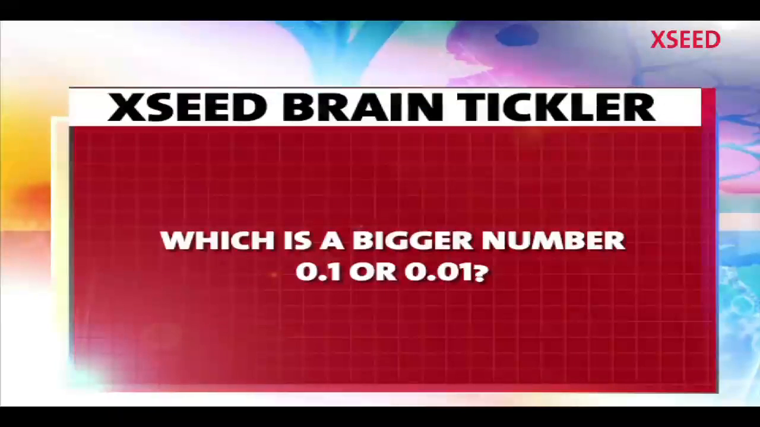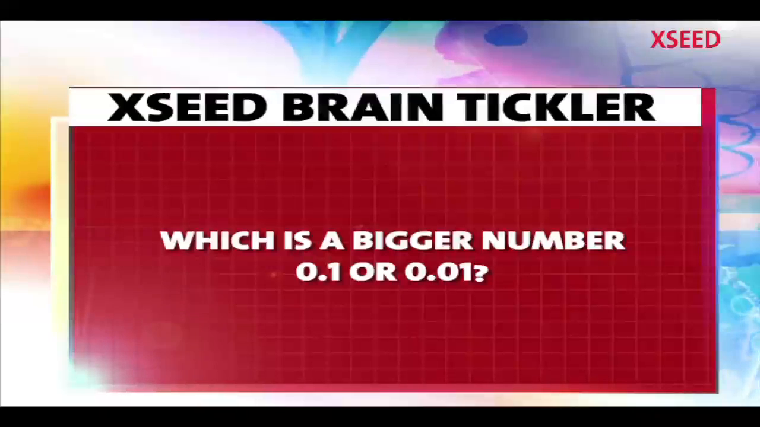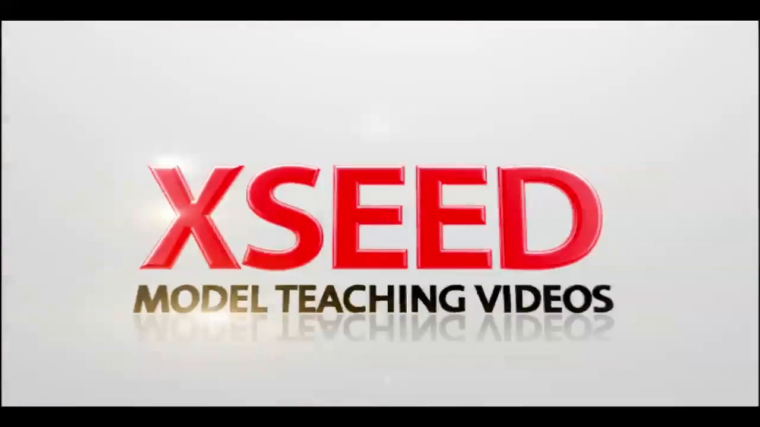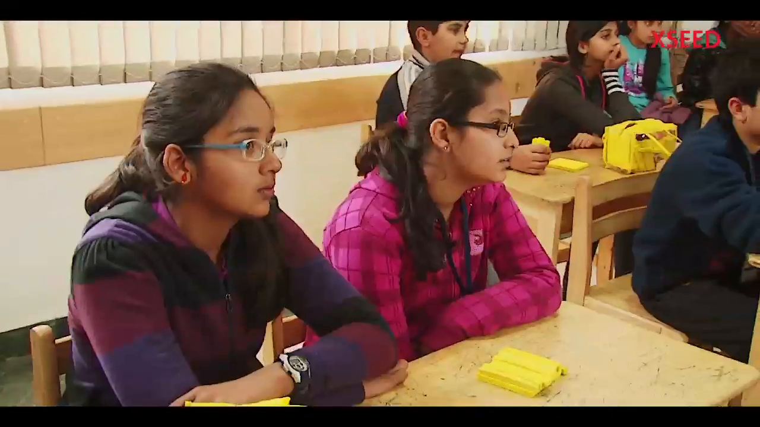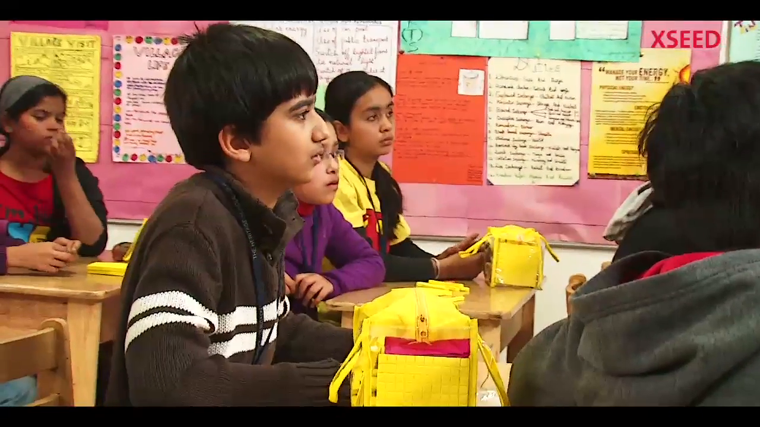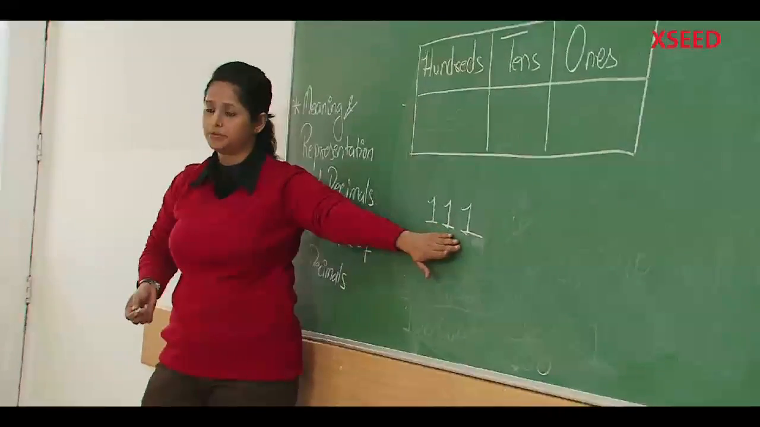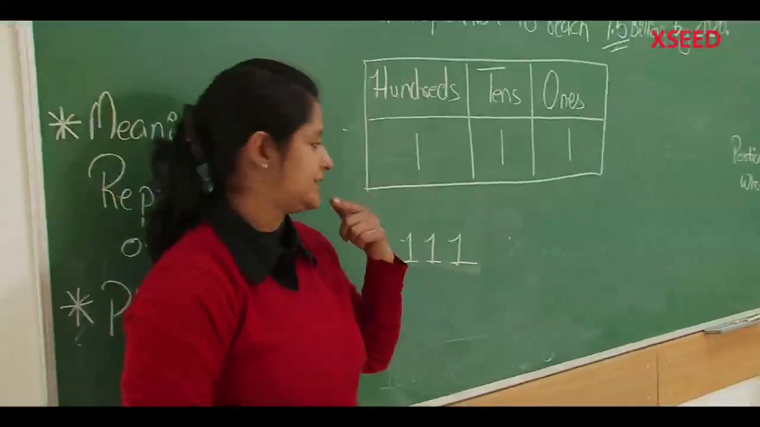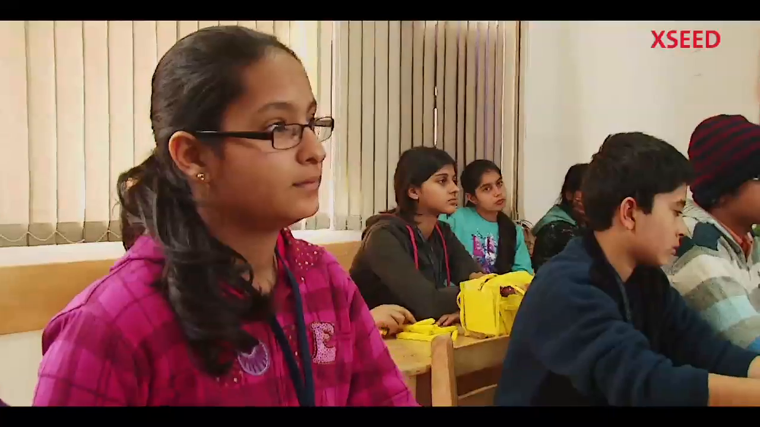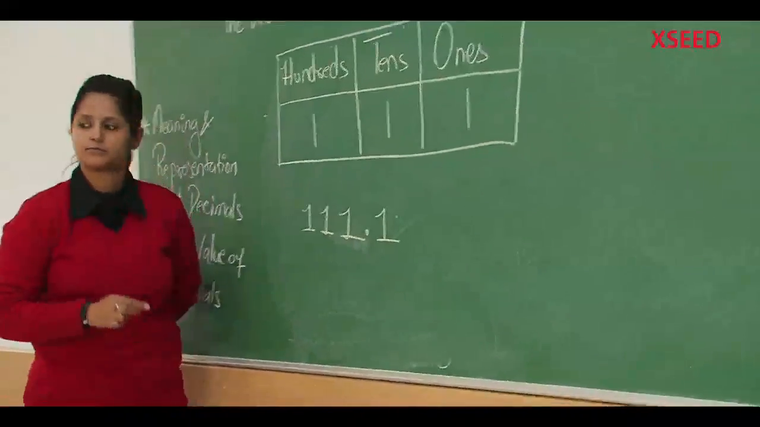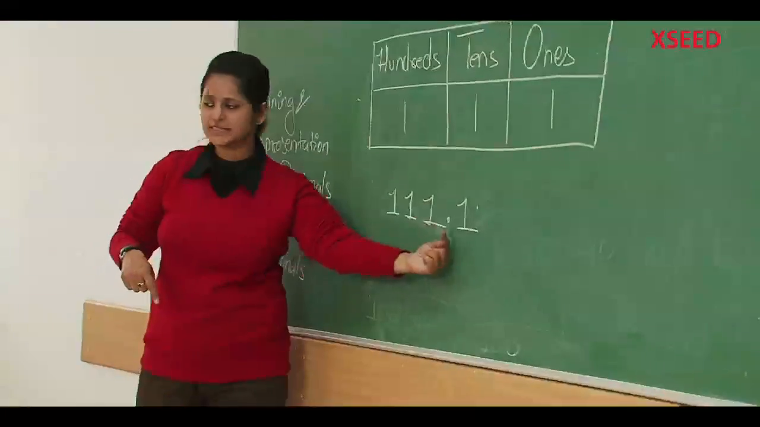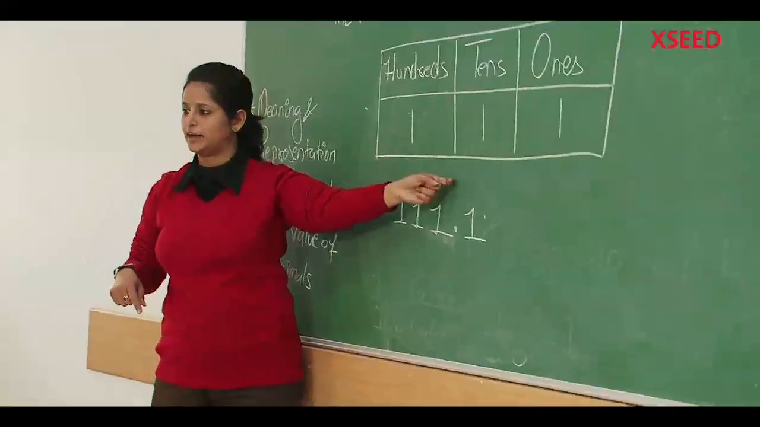Which is a bigger decimal, 0.1 or 0.01? Let me give you a number like 111. Can somebody place the digits in this number in the appropriate place according to the place value? Nice. Now, if I make the number 111.1, how will you read this number? 111.1.